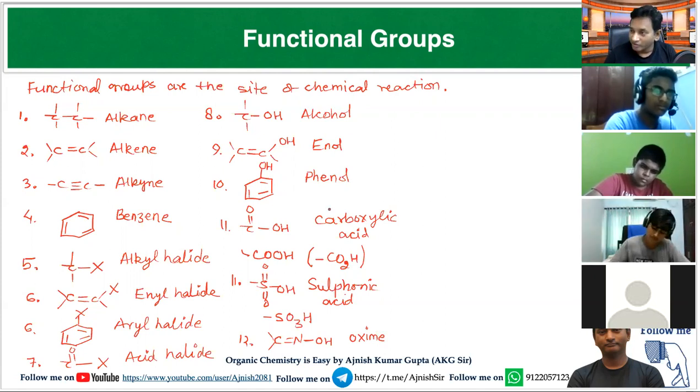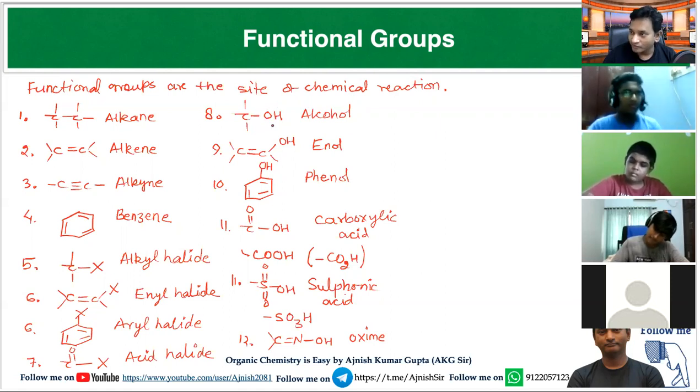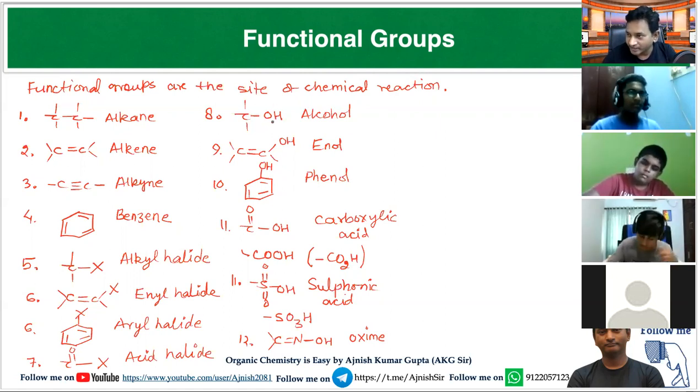So if a compound has only an OH group, it is not necessarily alcohol. Look at the differences. Only when OH group is connected with single bonded carbon, such compound is called as alcohol.